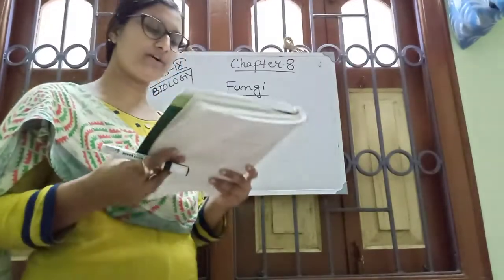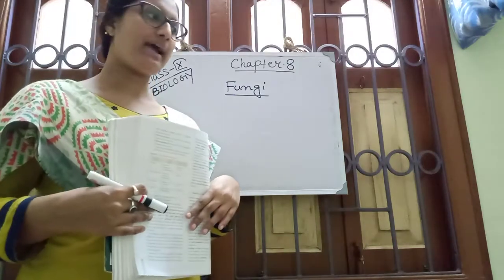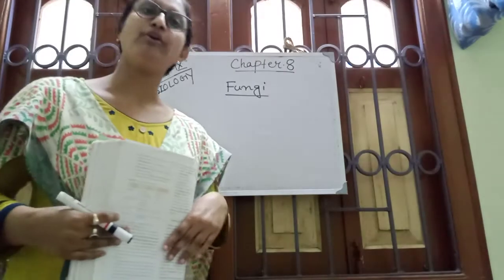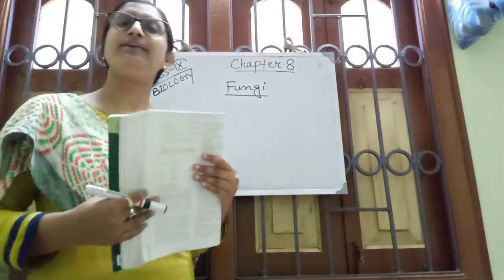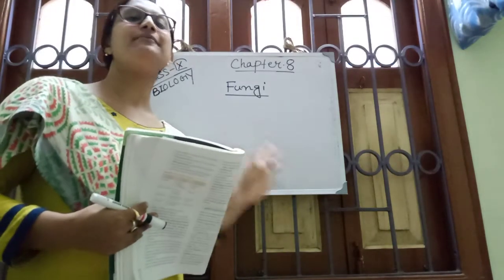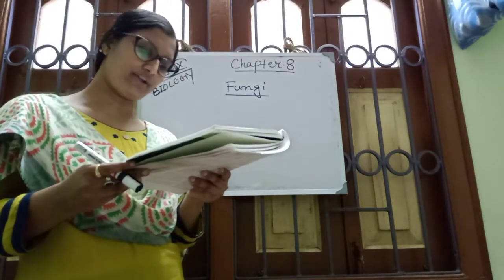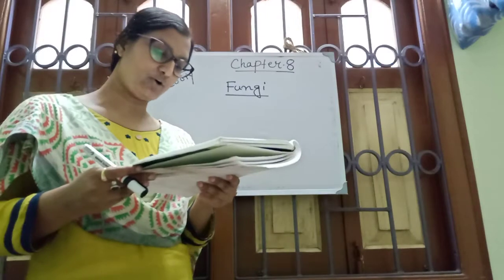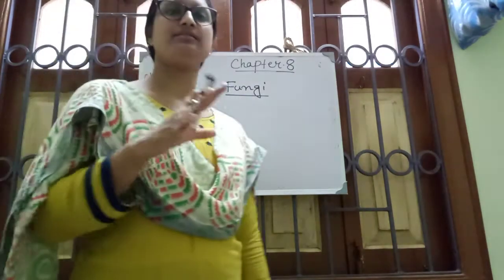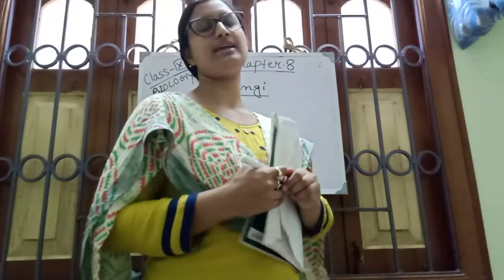Fungi are multicellular organisms and they belong to the kingdom Fungi. This kingdom is multicellular but non-green, meaning chlorophyll is absent. They are not autotrophic in nature; they are heterotrophic in nature. This is called fungi. They grow in dark, moist places containing organic substrata or organic matter. Common examples of fungi are mold, yeast and mushroom.